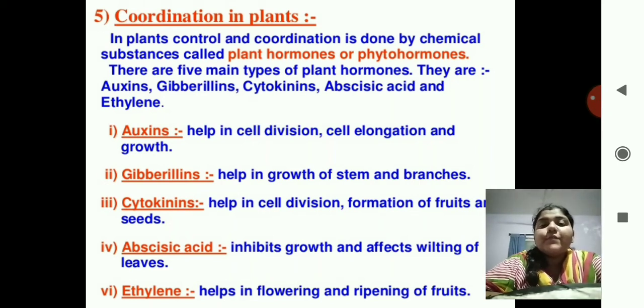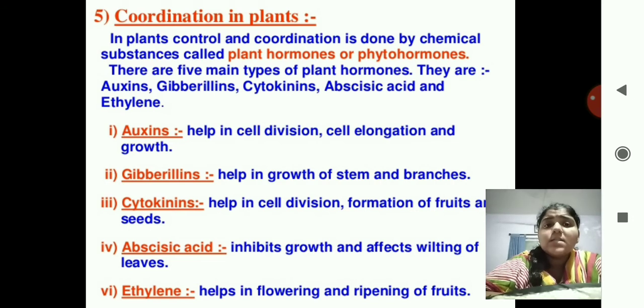In the previous video, we have seen about the coordination in animals, the brain part and the spinal cord, and the main function, that is the reflex action and the reflex arc. And now in today's video, we are going to see about the coordination in plants. How plants coordinate like us.